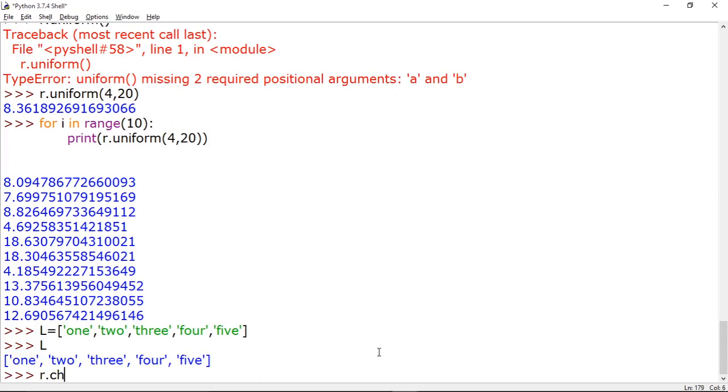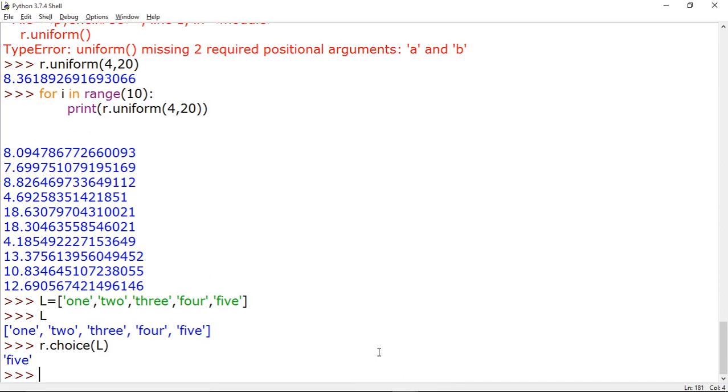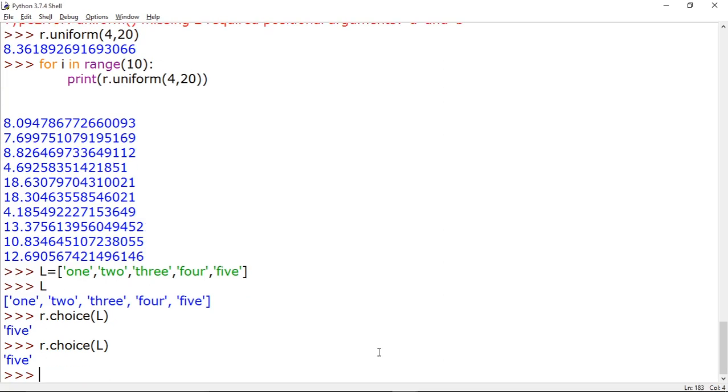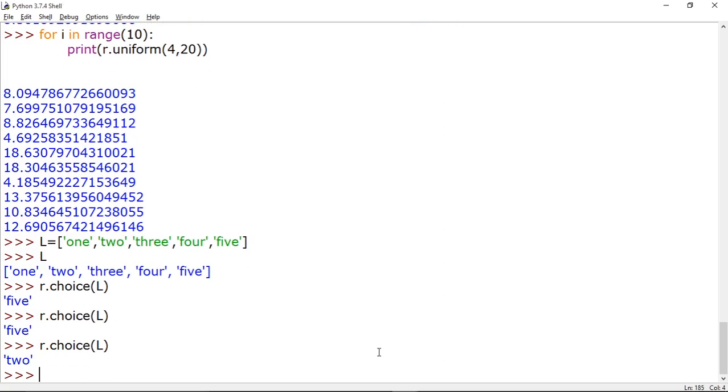So I will write r dot choice and pass the list. You can see the number 5 came. In the second example again I am getting 5. So that is random, and you may get any of the values using the choice function.